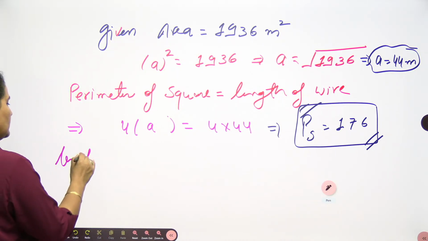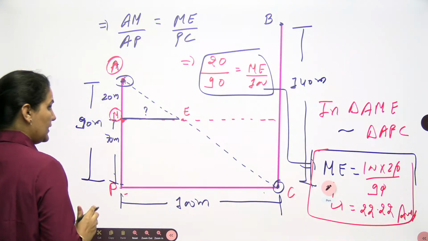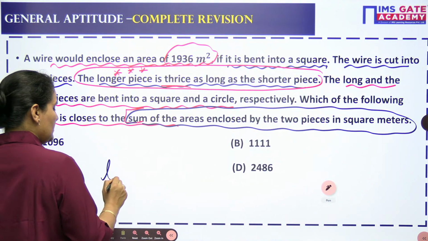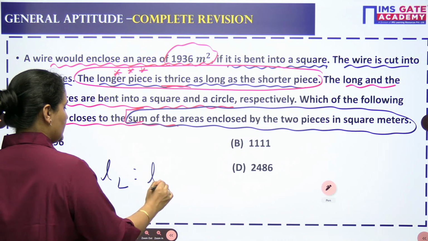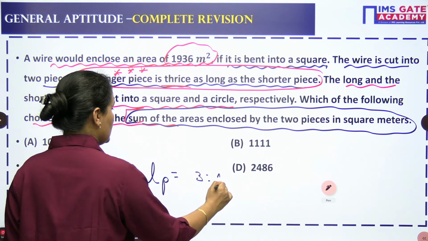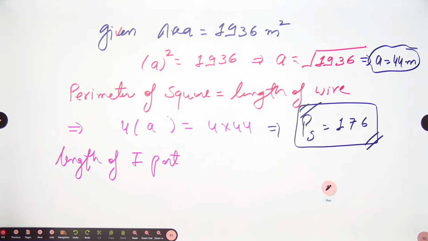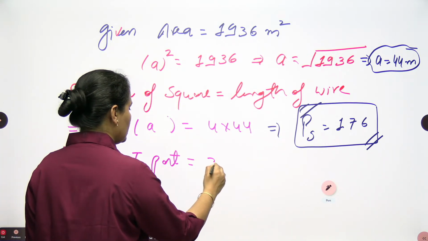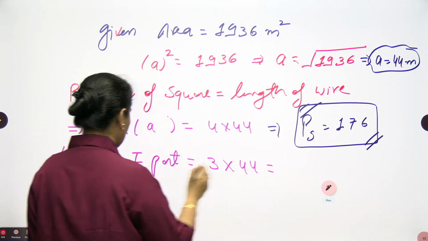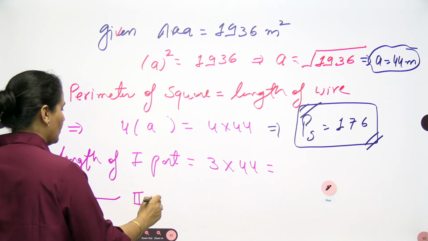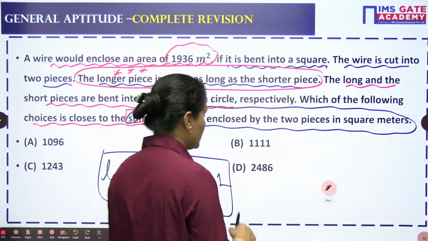So can we find the length of the first part? Yes. The ratio of the length of the longer and the shorter part is 3:1. This is the ratio given to you. Okay ji, so can I write the part 1 length very easily? Yes, because that will be 3 into 44. And when you go for the length of the second part, part 2, that will be 1 into 44, because the ratio is 3:1.